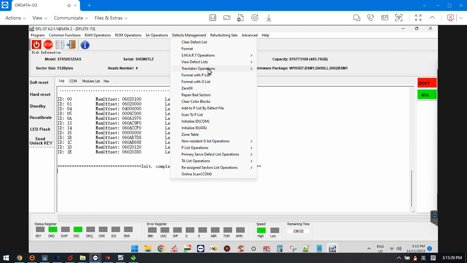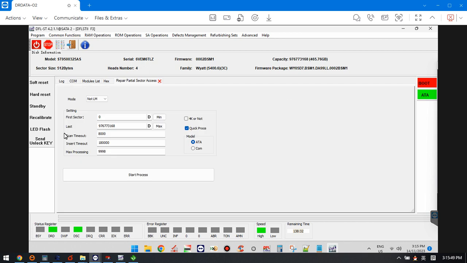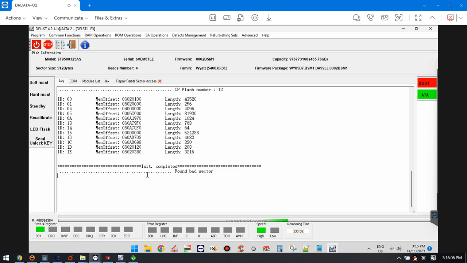So now we need to use one function here, translator operations. And we can use this one, and this one is not LM. So here we can see this mode, it's LM and not LM, so it's automatically detected as not LM, and then we can start the process to repair this partial sector access problem.